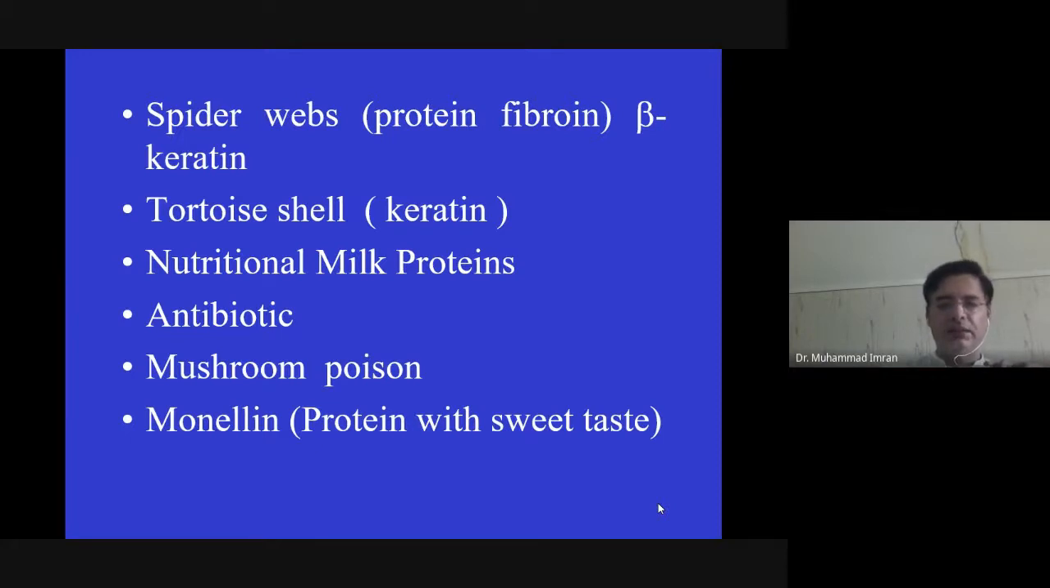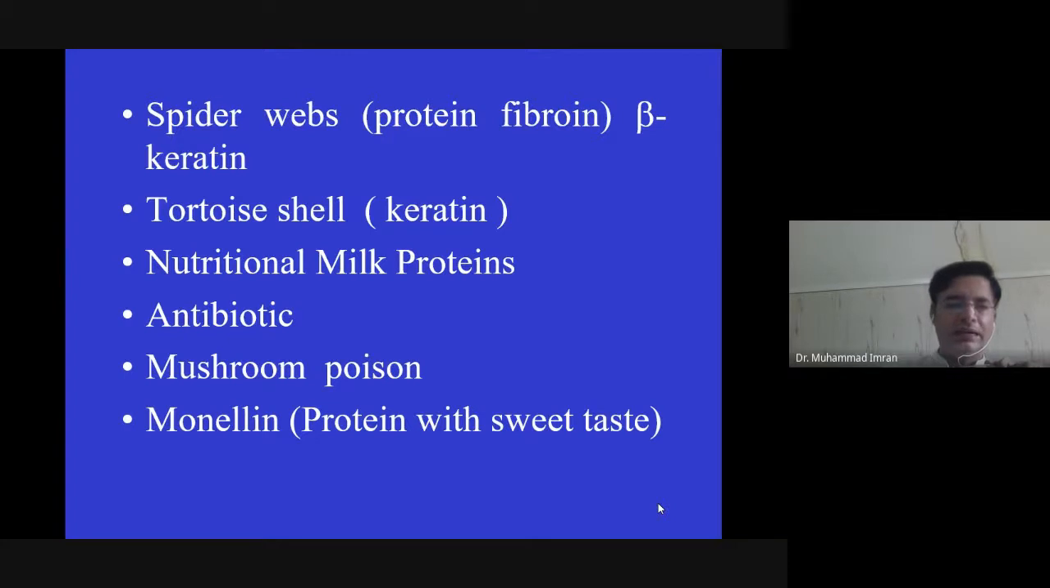Nutritional milk protein is casein, which contains many essential amino acids, calcium and phosphate, and many other nutritional proteins are also present in milk, like lactalbumin. Some proteins also act as antibiotics. Mushroom poison like amanitin is also a protein which causes death of the human body.